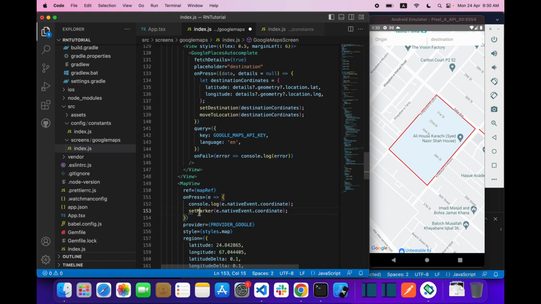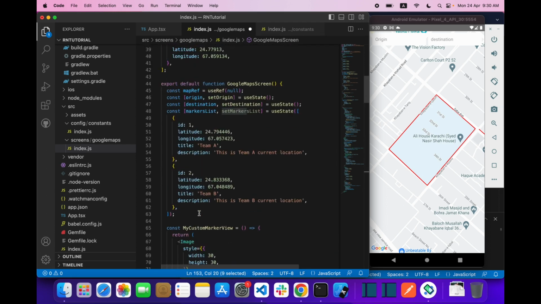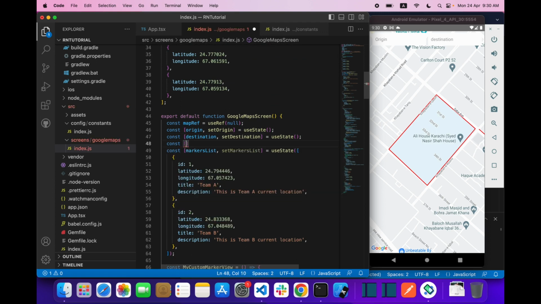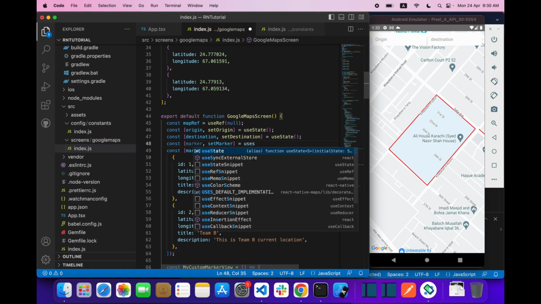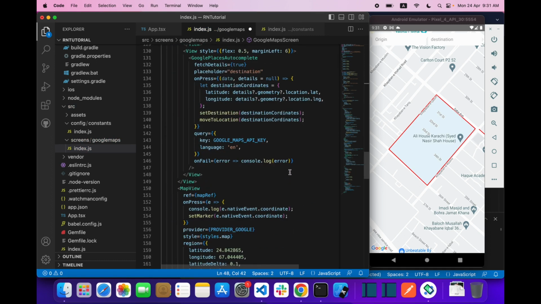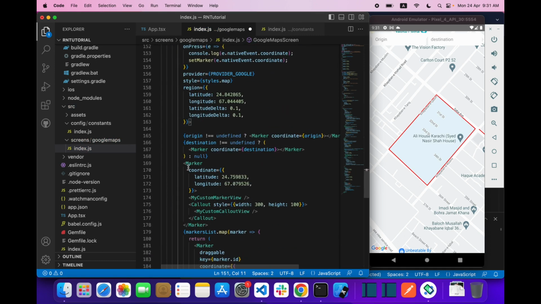So let's copy this, say const marker, setMarker equals useState. Okay, and we need a simple marker over here.